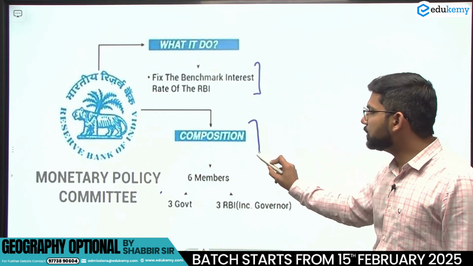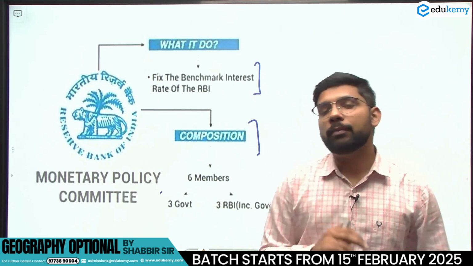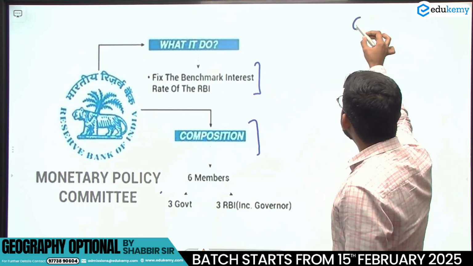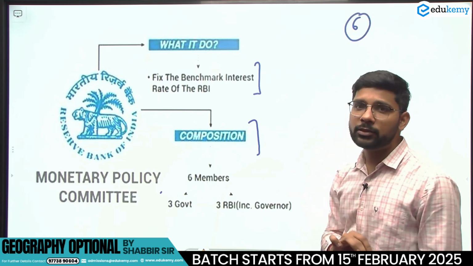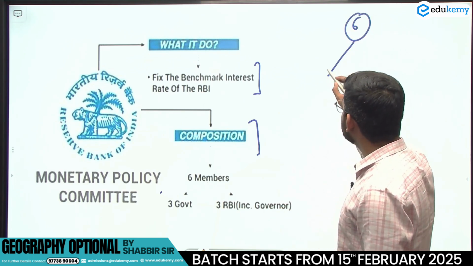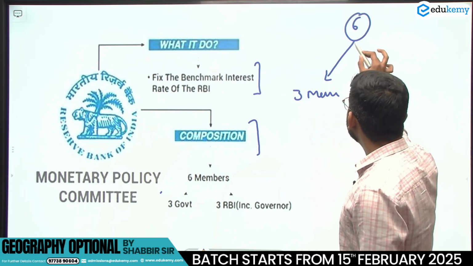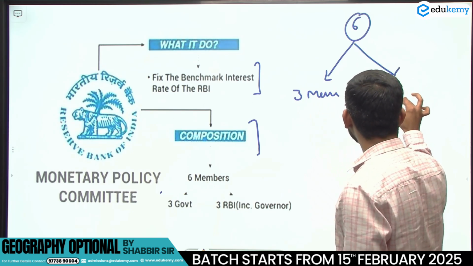Now we are going to discuss the composition of the members of the monetary policy committee. The monetary policy committee has a total of 6 members. Out of the 6 members, 3 members are from the Government of India and 3 members are from the RBI.